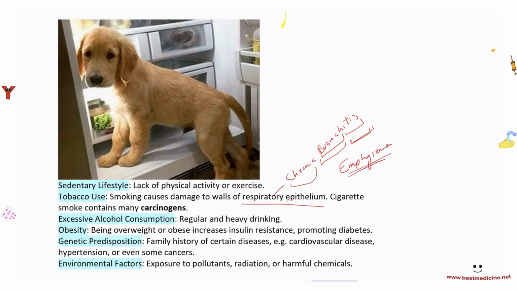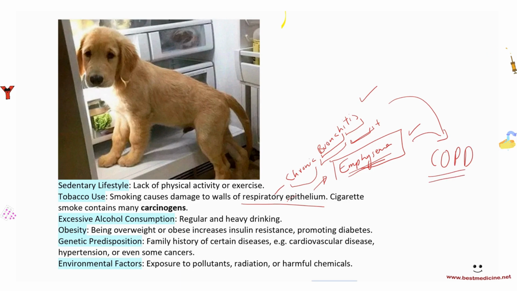Emphysema, remember, the lungs are an elastic tissue, so you can easily expand and contract the lungs, so you can easily exhale and inhale. But in emphysema, due to long-term smoking, the lungs would lose their elasticity, and that is emphysema. And together, if you have chronic bronchitis and emphysema at the same time, that person is said to have chronic obstructive pulmonary disease.